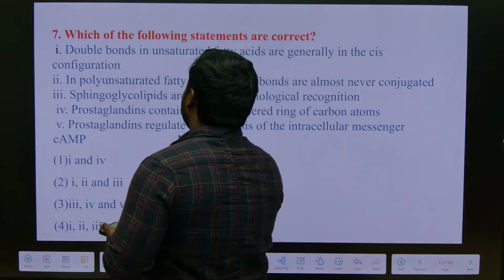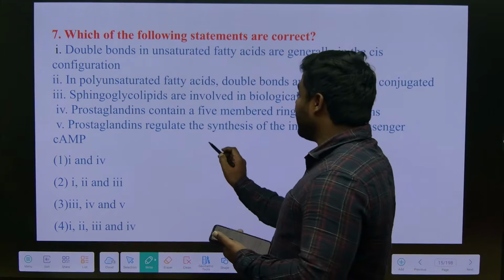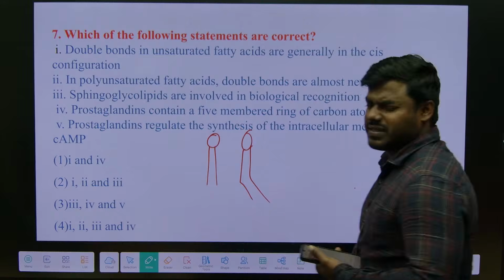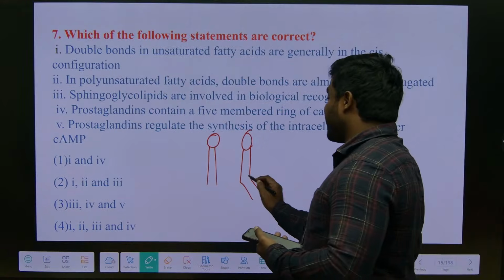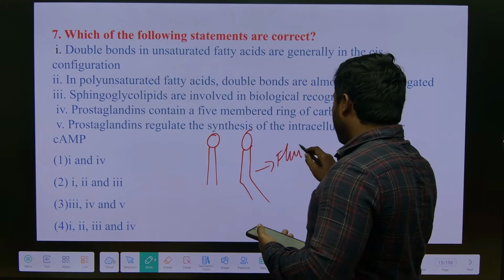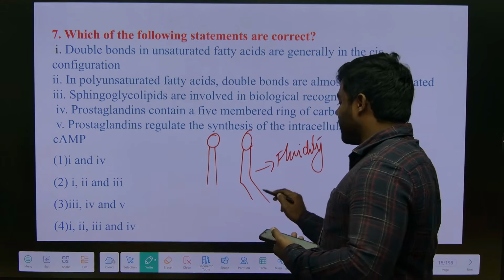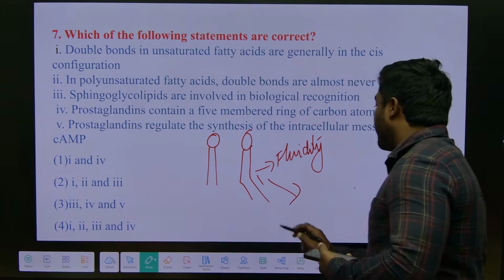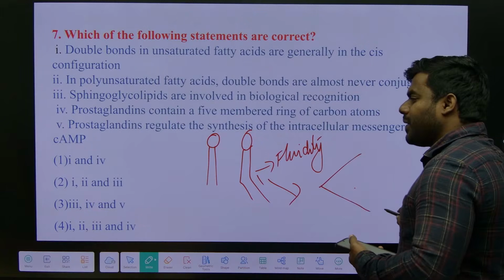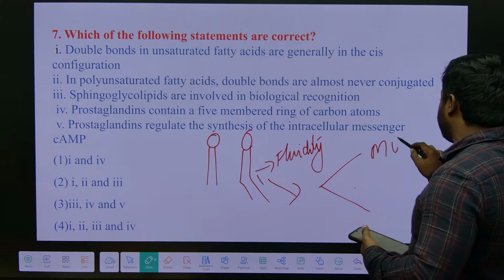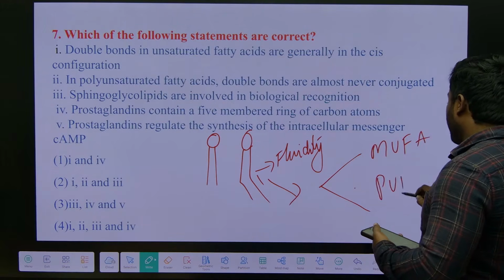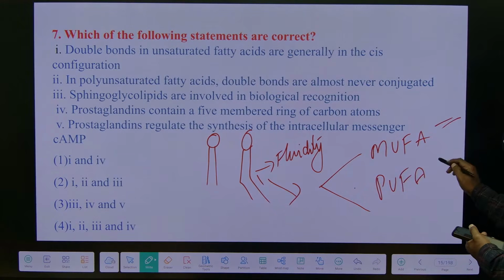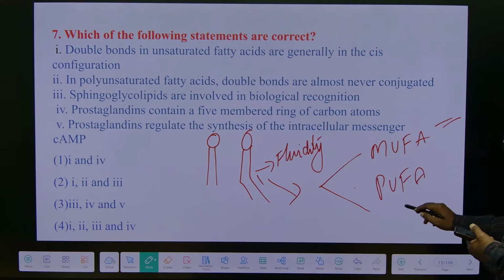See, of course, we know that we have two kinds of fatty acids, saturated fatty acid and unsaturated fatty acid. We know very well unsaturated fatty acids always increase membrane fluidity, right? Because of the presence of a double bond, it makes a kink or bend. And the most important point here is that depending on the presence of double bonds, we further categorize them into different types. We call them MUFA and PUFA, right? Monounsaturated and polyunsaturated fatty acid. If they have one double bond, MUFA, and if they have multiple double bonds or triple bonds, we generally call it PUFA.